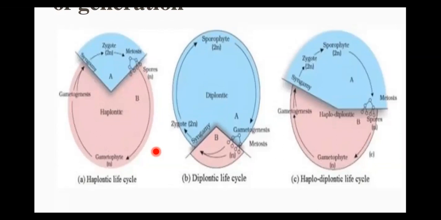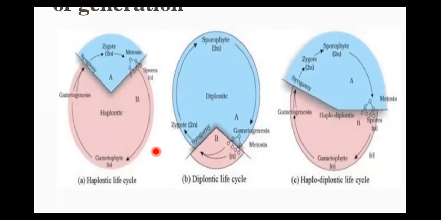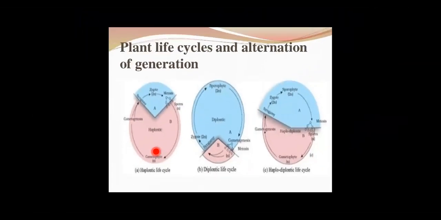Last, we have the haplodiplontic life cycle. Pteridophytes and bryophytes are the examples. In haplodiplontic types, the plant body can be a gametophyte or a sporophyte. In bryophytes it is the gametophyte, and in pteridophytes it is the sporophyte. So this is the haplodiplontic type of life cycle. There are exceptions in some algae. For example, Ectocarpus, Polysiphonia and kelps are haplodiplontic, and Fucus is diplontic.